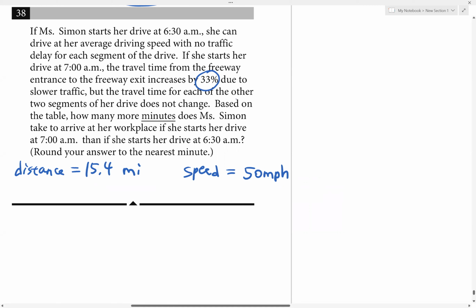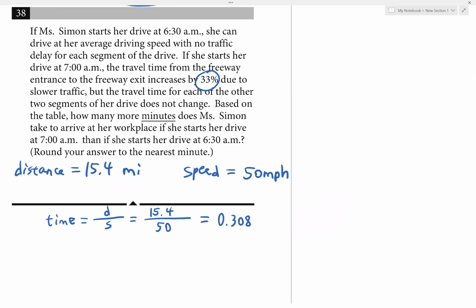Based on the distance and the speed here, time is equal to distance divided by speed. So distance is 15.4 divided by speed is 50. Let's solve that and see how much time it will take. 15.4 divided by 50 is 0.308. But also pay attention to the unit here. 0.308 is in hours, because the speed is in miles per hour.